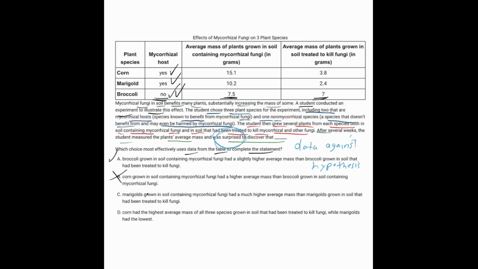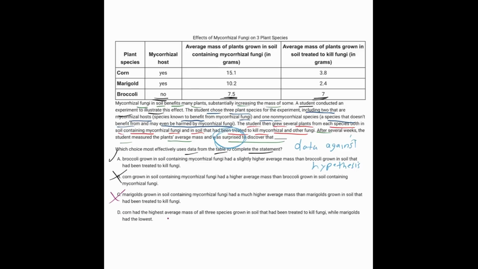And C actually says the marigolds grown around the fungus had a higher average mass than the ones that were grown in the other soil. So that's actually not surprising because if it's a host, then it's going to grow more as a result of being around the fungi, because it's known to be a host of the fungi. Okay, and so that's not surprising, C.